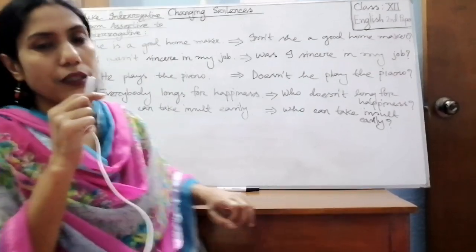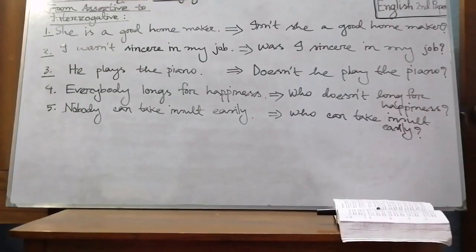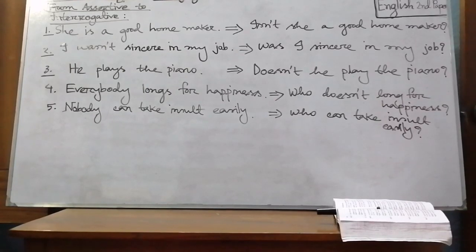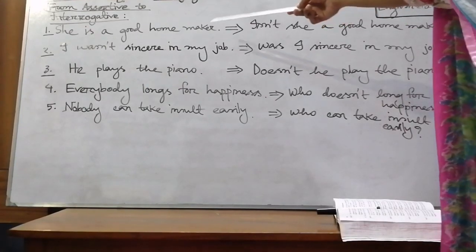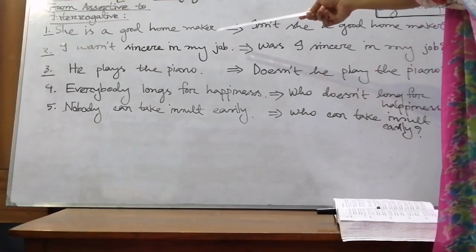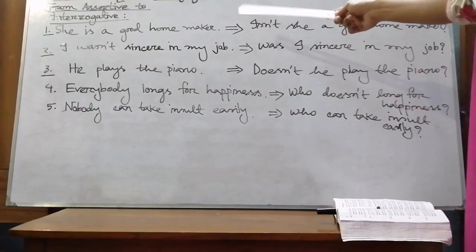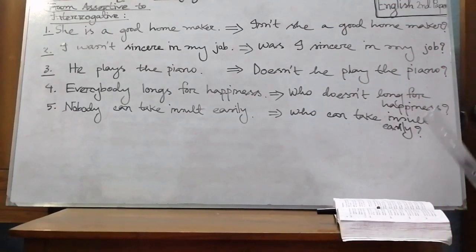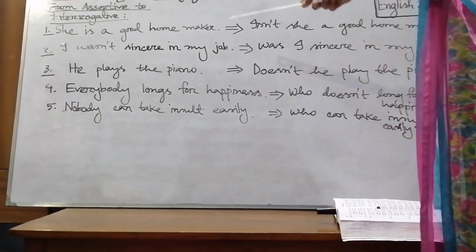Okay, let's go to our whiteboard. My dear students, look at the whiteboard please, and look at the first sentence: She is a good homemaker. It's an assertive sentence, and also an affirmative sentence.